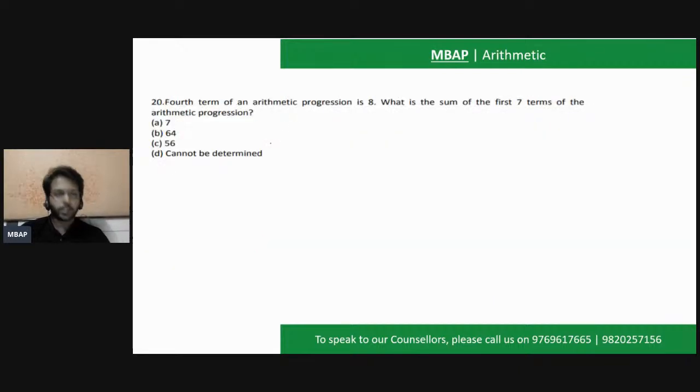Let's take one last question. Again, a 2018 question of CAT. The easiest question that you can ever expect in the paper. It says the fourth term of an AP is 8. What is the sum of the first 7 terms of the AP?